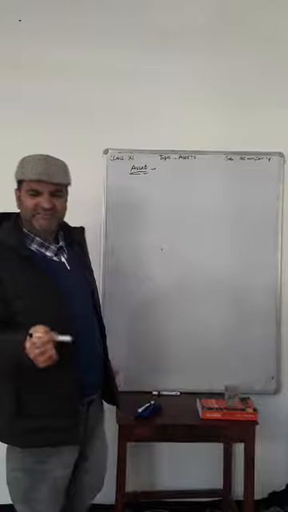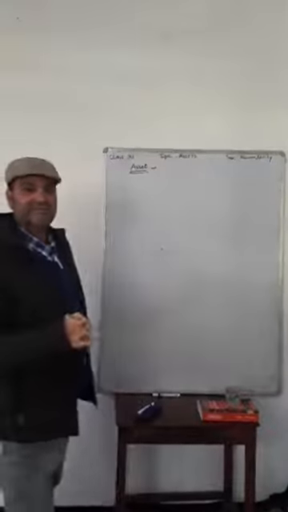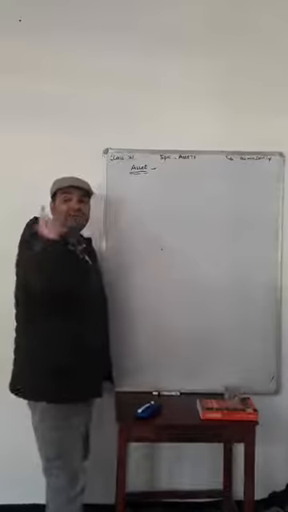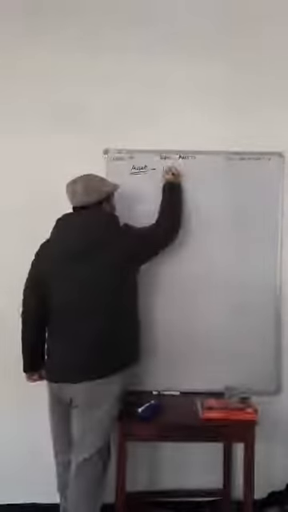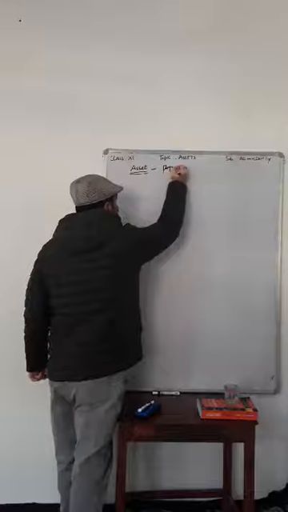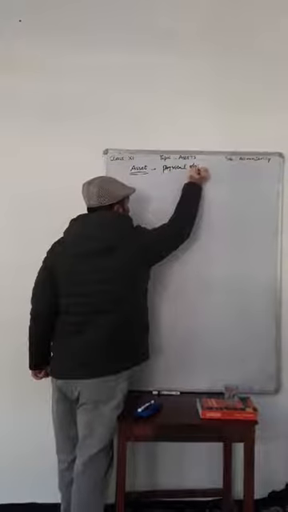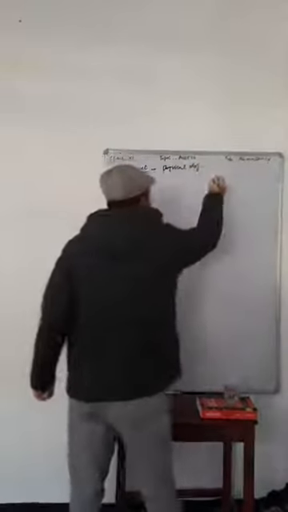An asset is a physical object. Yes, it is a physical object having money value.